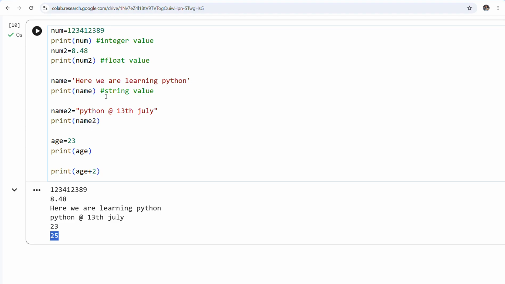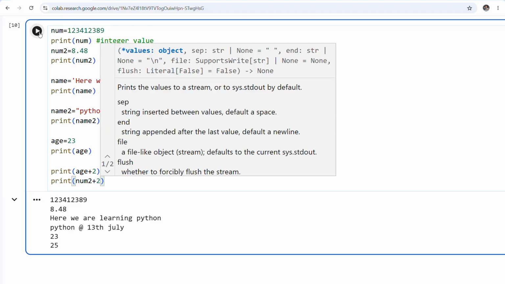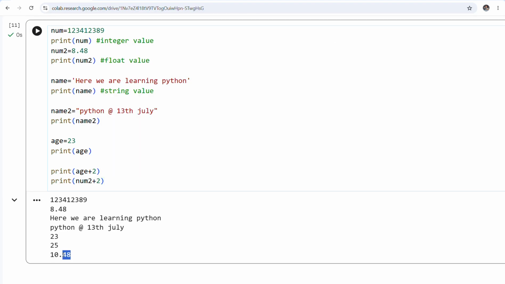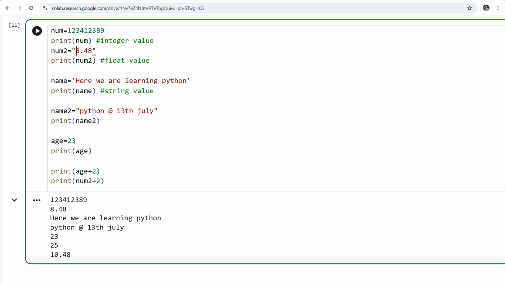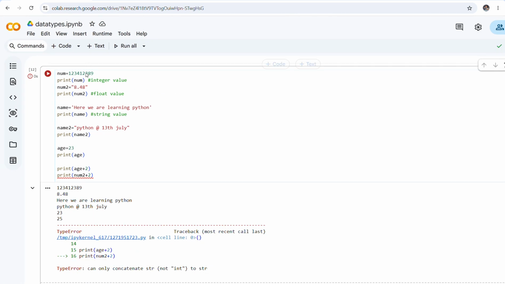Okay, same thing if you do it here for a float value as well. Suppose the float value was num2. Now I'm trying to do print num2 added with 2, and I'm trying to print it. It will return me the particular value. Suppose I am converting this num2 into a string value and now trying to complete the operation. See, it is printing it because it is taking it as a string and it will print it. But still it is going to show me the error. Why? Because it cannot concatenate.